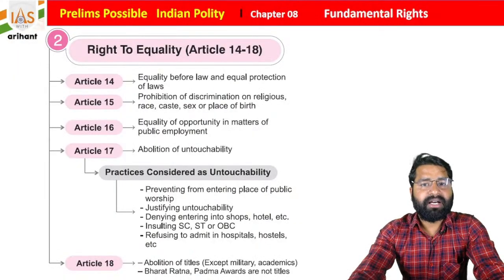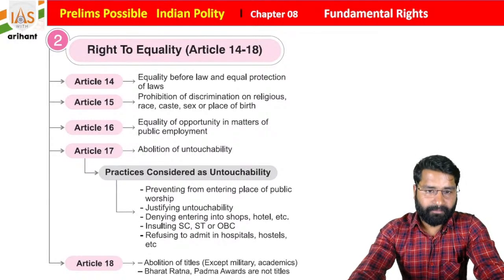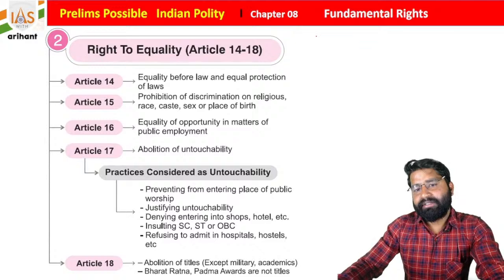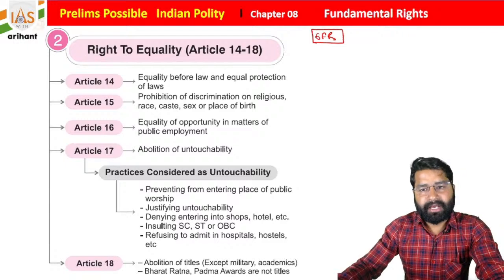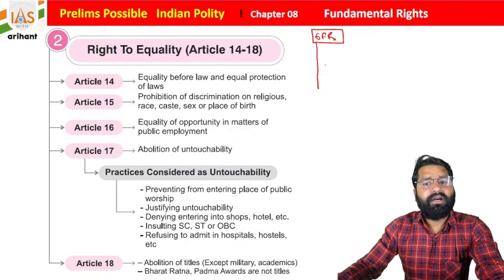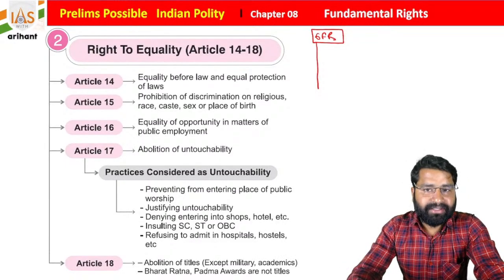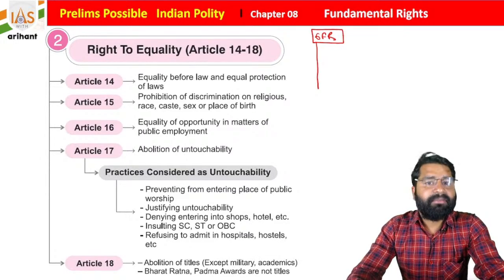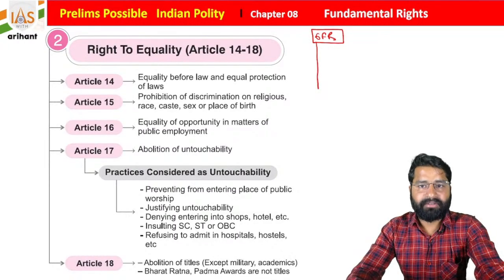So in yesterday's class we discussed what fundamental rights are, how they originated, and to whom they are available. We already discussed that there are 6 fundamental rights, but initially we had 7. One fundamental right, the right to property, was removed, and it is now included under Article 300A, Part 12 of the Indian Constitution. So that became a legal right. Right to property is no more a fundamental right. It is a legal right, students.